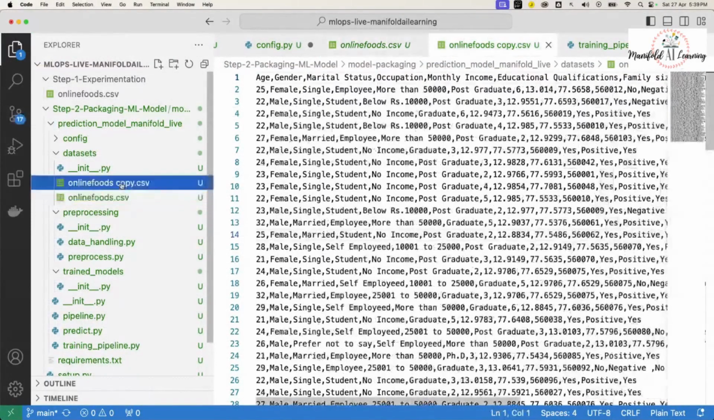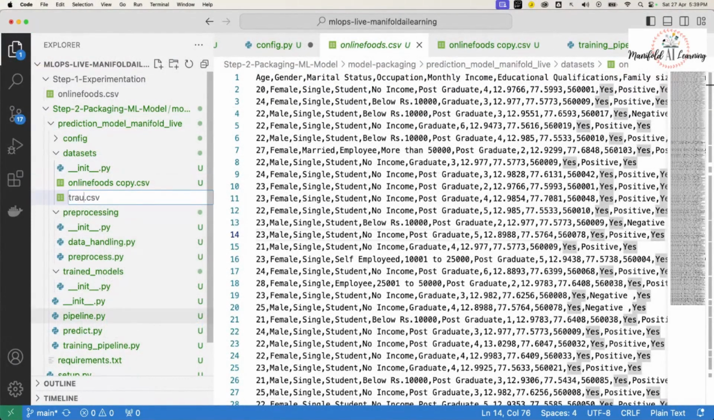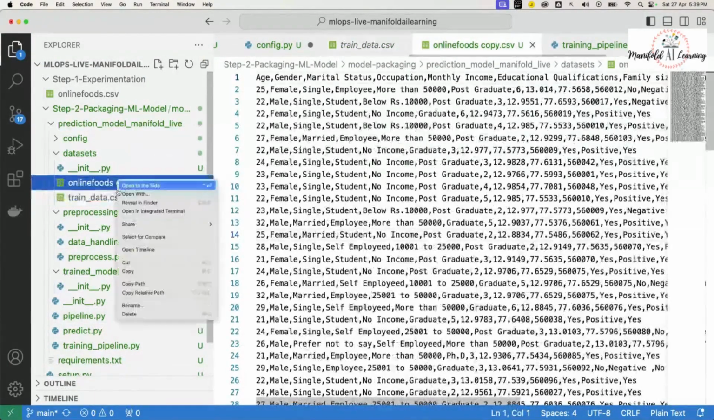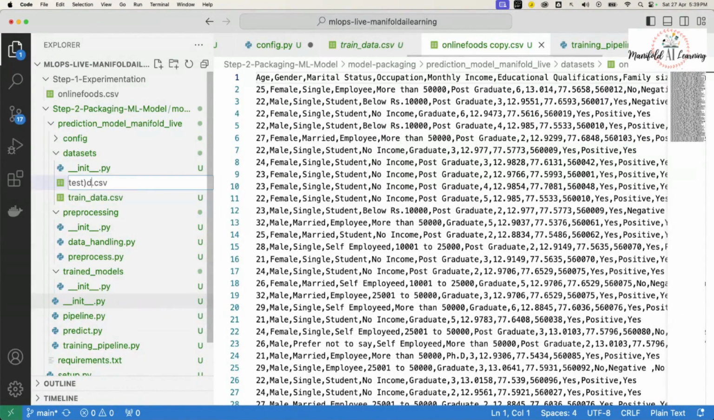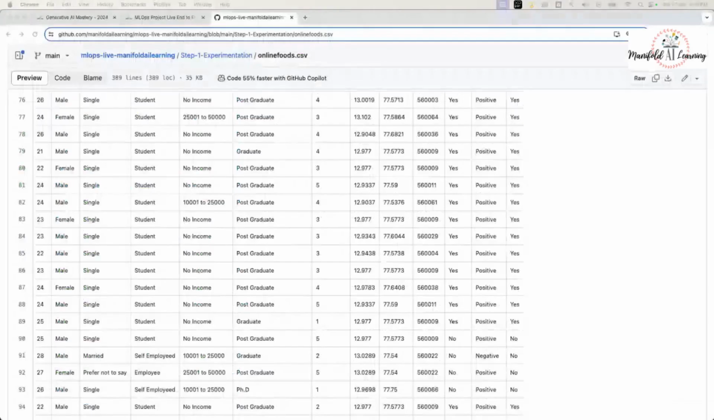We'll just rename the files. I'll call one train underscore data.csv, and the other file I'll call test underscore data.csv. So I've got two files now: one is my training data and the other one is my test data.